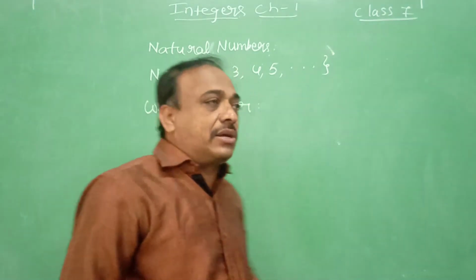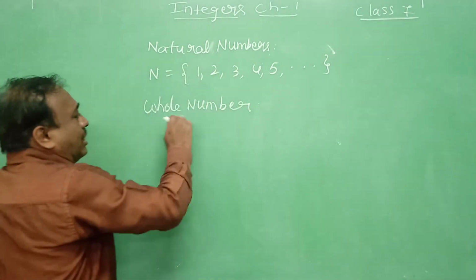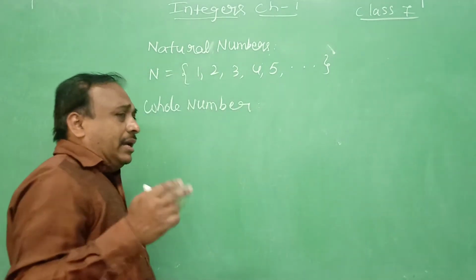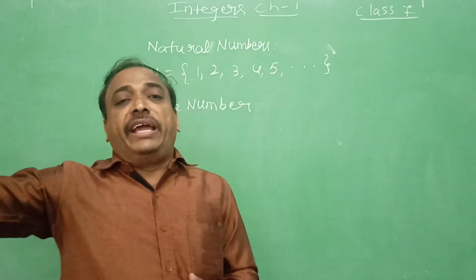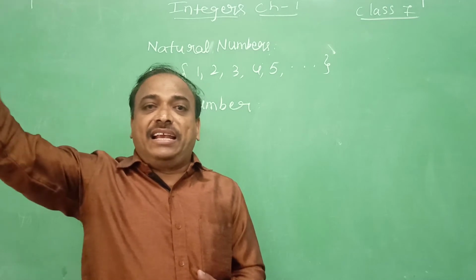Whole numbers are the numbers which start from 0, 1, 2, 3, 4, 5 and go on endlessly.